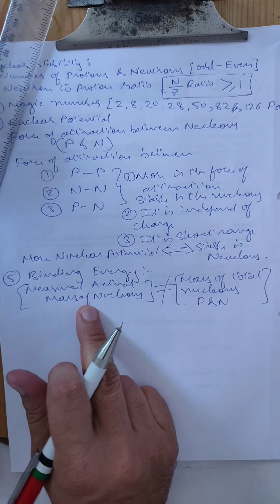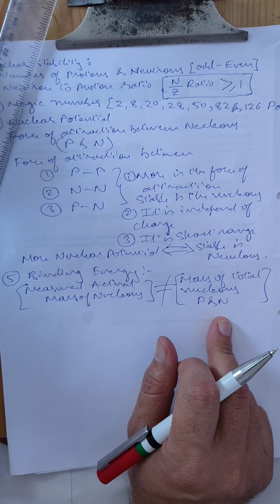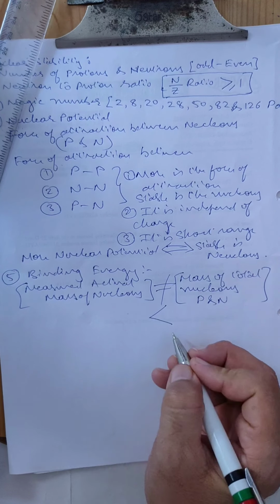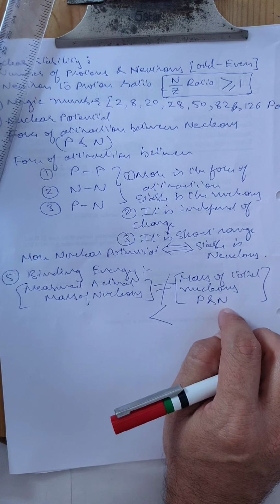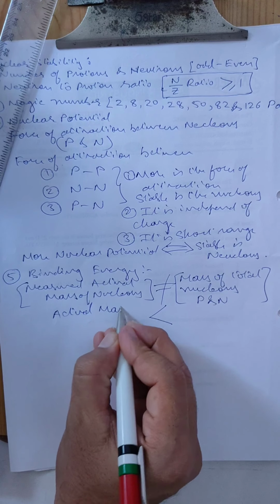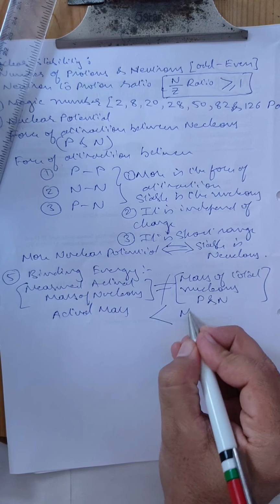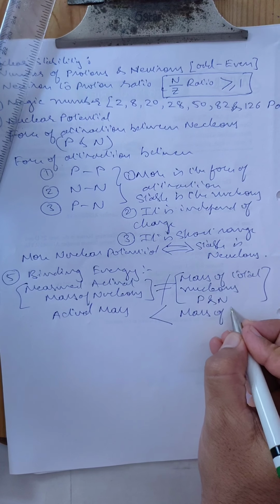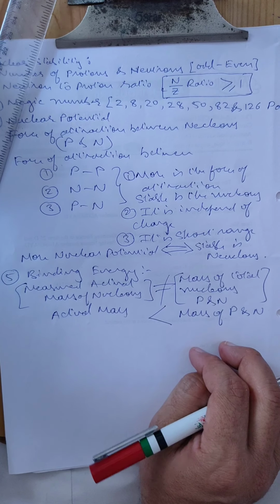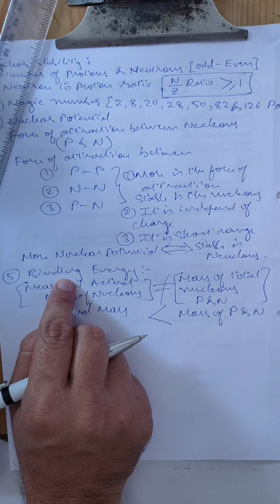The actual mass should be equal to the mass of protons and neutrons, but the actual mass is always less than the mass of nucleons. So the actual mass is less than the mass of protons and neutrons.